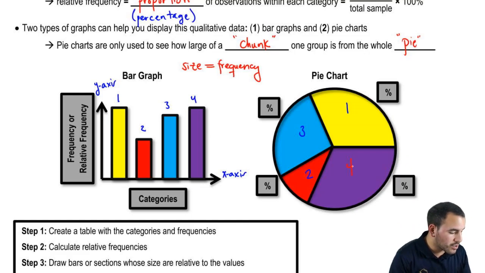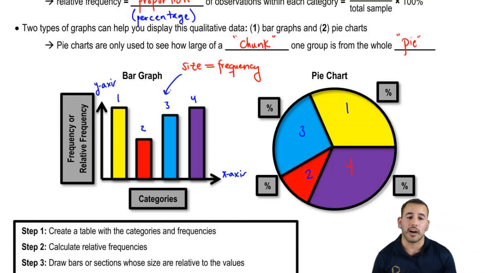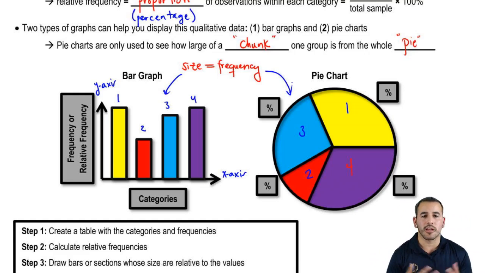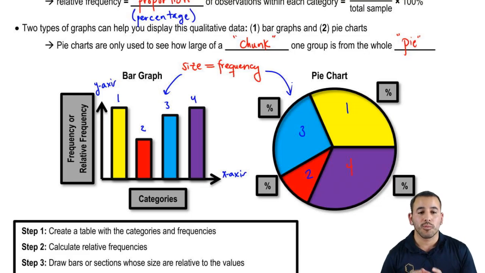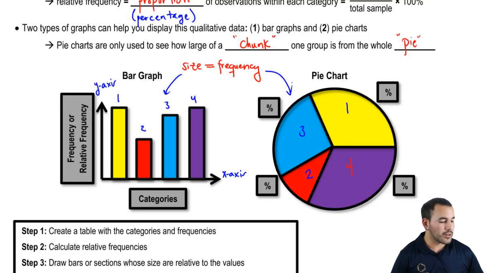So this kind of ties into both of these. The size of the bars tells you the frequency, and also the size of the little chunks of pie tell you the frequency relative to each other. And then those are going to come along with percentages, and you go ahead and put all that information within the pie chart just so that someone's able to tell which group takes what percentage of the whole pie. So let's go ahead and move on.